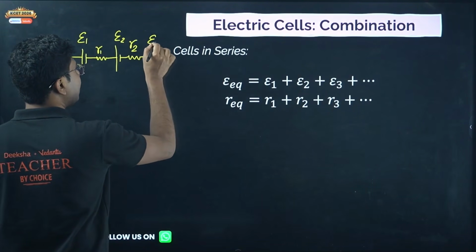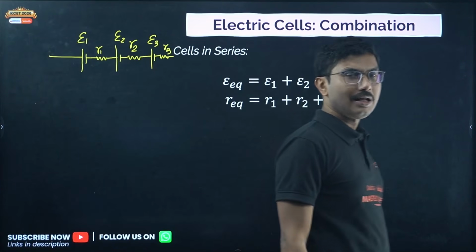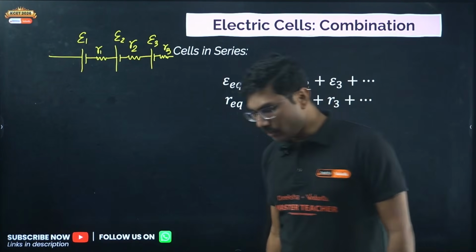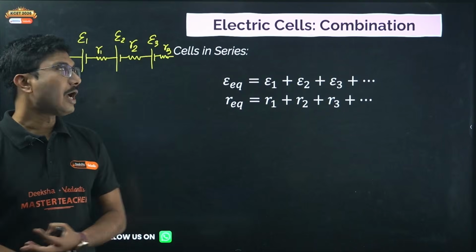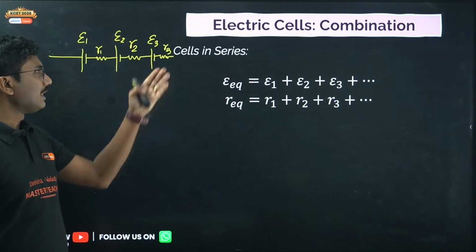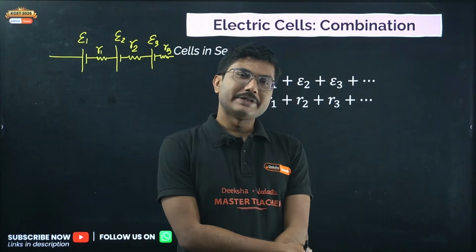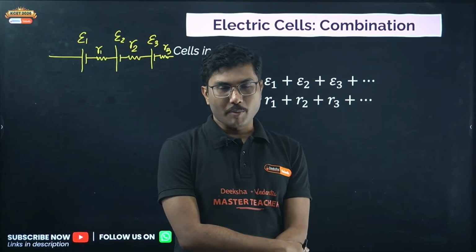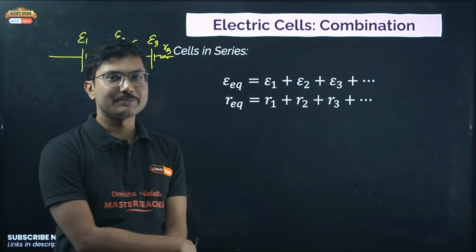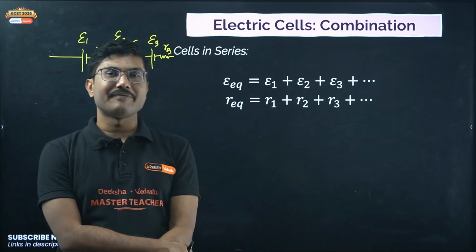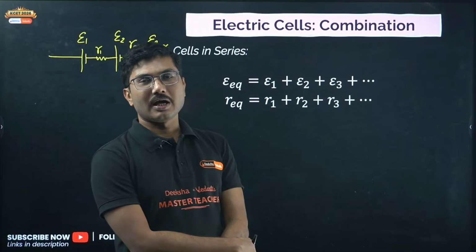So far we have studied cells in our lower classes also, but there we studied about the ideal cell. Internal resistance was 0. Now the internal resistance of a cell cannot be 0, it has to have some fixed value, and that resistance we generally show in series with the cell. What is the role of this resistance? Its role is the same as the property of a resistance. It will consume some power, it will waste some energy from the cell. This limits the effectiveness of the cell, and the potential across the cell is actually different from its EMF.